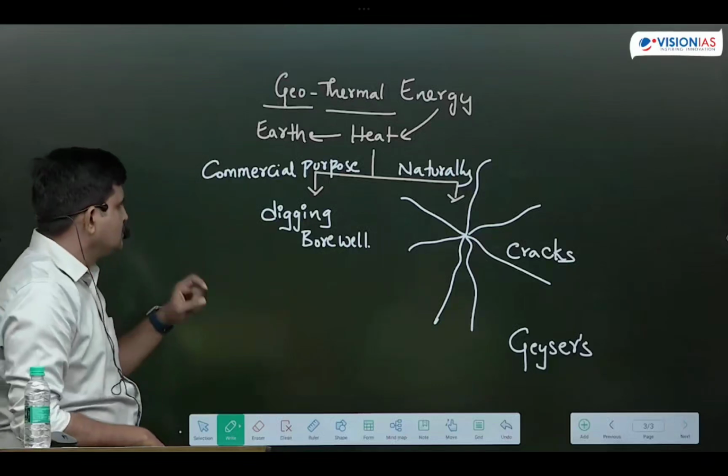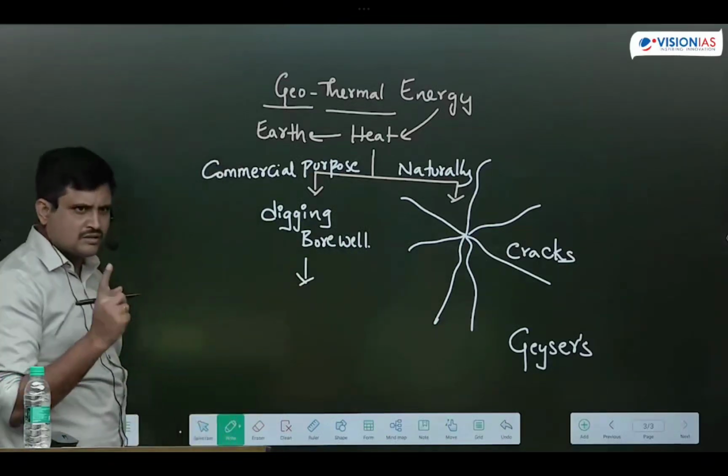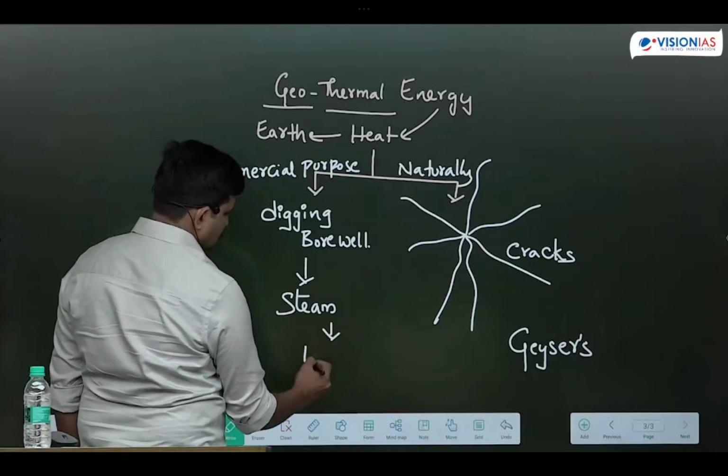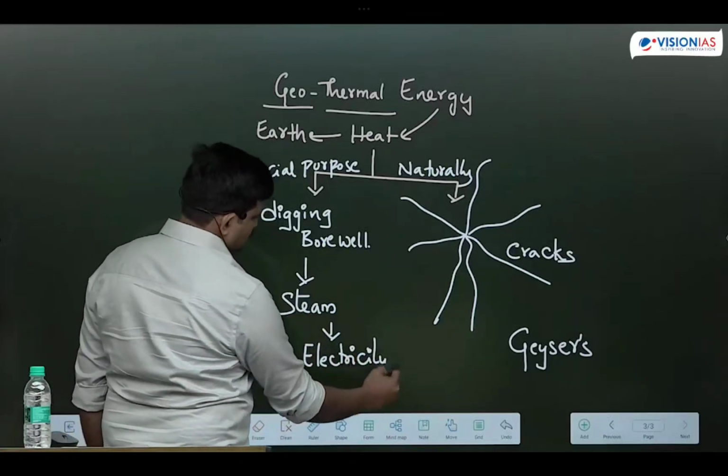Generally that is it. But here, commercially we will dig the borewells. We won't extract hot water. Hot water is not needed for us. What is needed? Steam is needed. We will extract steam, and steam is used for production of electricity. Same story: steam is used for rotation of turbines.